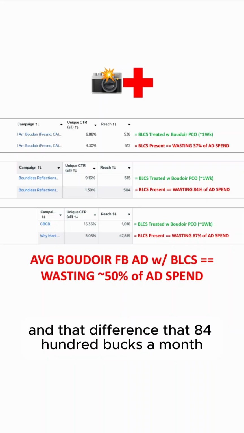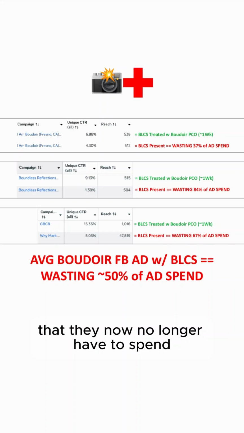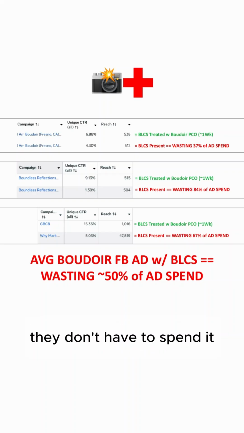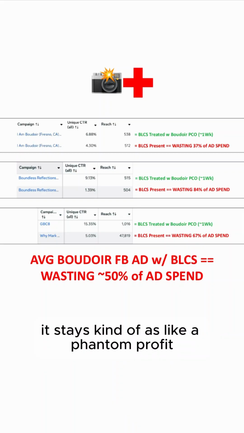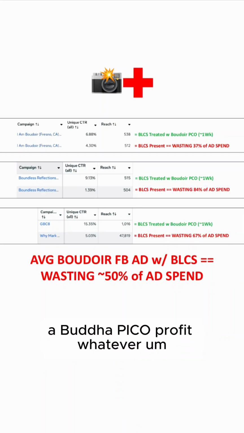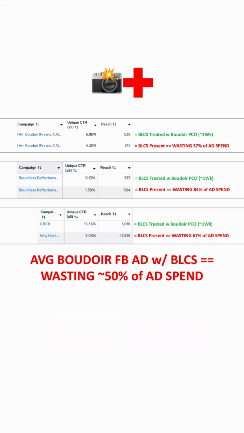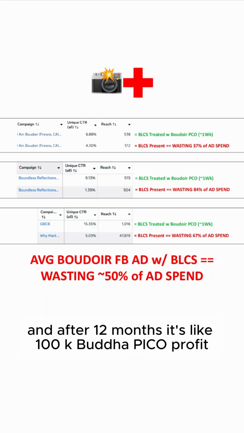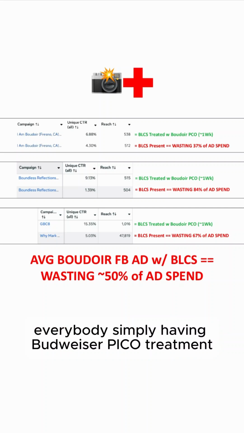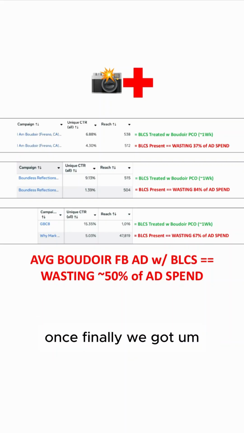And that difference, that $8,400 a month that they now no longer have to spend, they pocket it every single month. They don't have to spend it. It stays kind of like a phantom profit, a Boudoir Pico profit, whatever. And after 12 months, it's like 100K Boudoir Pico profit, literally by simply having Boudoir Pico treatment once.